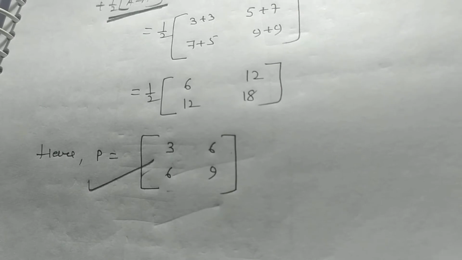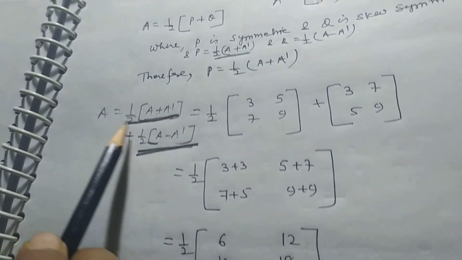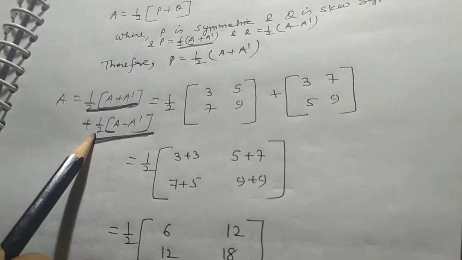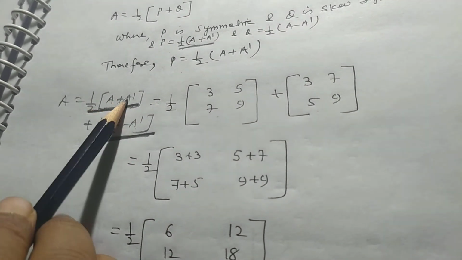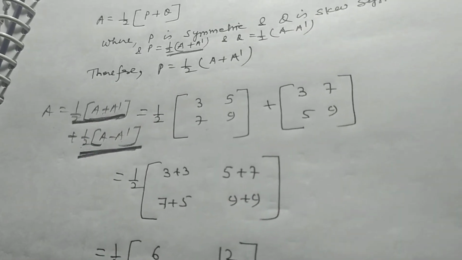It is very, very important. You must remember this result. Any square matrix can be expressed in the form of half of A plus A dash plus half of A minus A dash, where half of A plus A dash is symmetric and half of A minus A dash is skew symmetric.